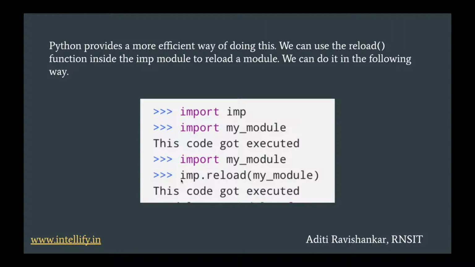say imp dot, because imp is a module, dot reload, which is a function of this module, and pass my_module as an argument to this function. So imp dot reload of my_module will reload the module and the code will get executed again. So this is how you reload a module in an efficient way.